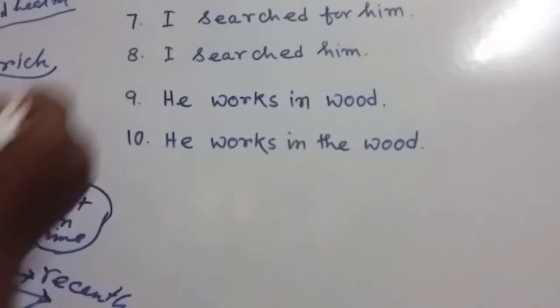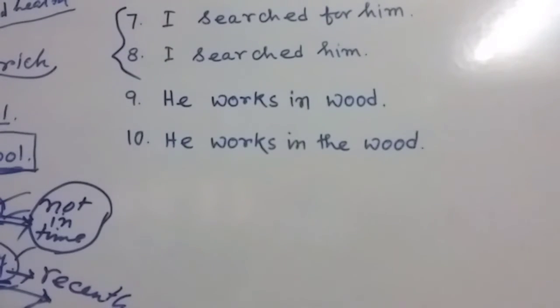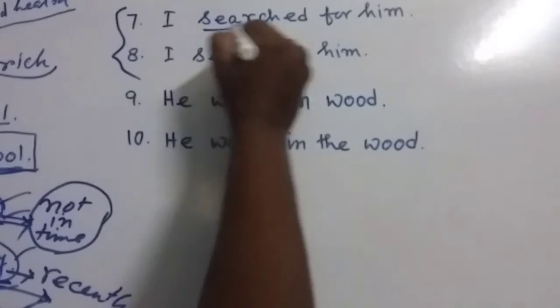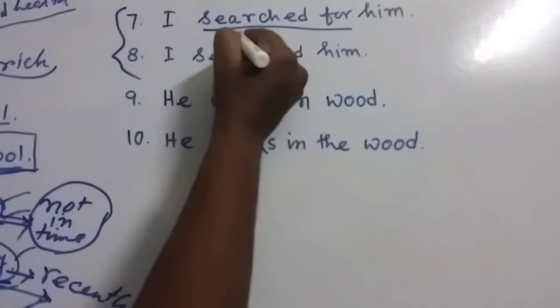Friends, now let's look at these two parts. In example number 7, I have written "I searched for him." Here "searched for" actually means looked for.